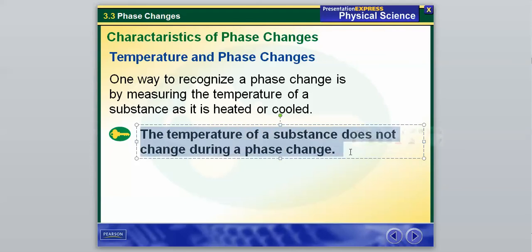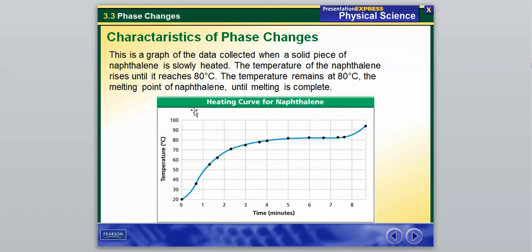We'll go over this in a second. Whenever water turns to ice, the temperature will remain 32 degrees Fahrenheit, 0 degrees Celsius, until all of the water has turned to ice. So while the water is freezing, it stays at 0 degrees Celsius, and once all of it has turned to ice, then it will begin to cool even more. Here is an example of what I just said. This is a graph of the data collected when a solid piece of naphthalene is slowly heated. The temperature of the naphthalene rises until it reaches 80 degrees Celsius.